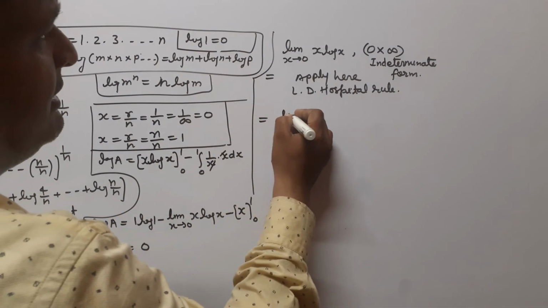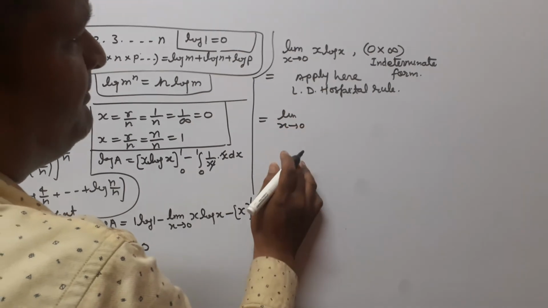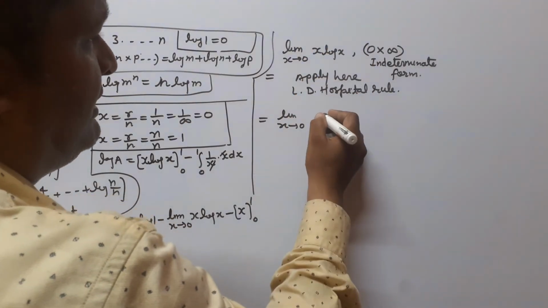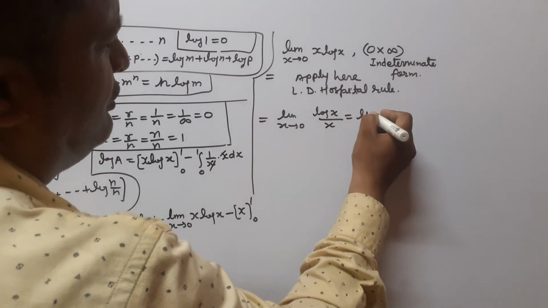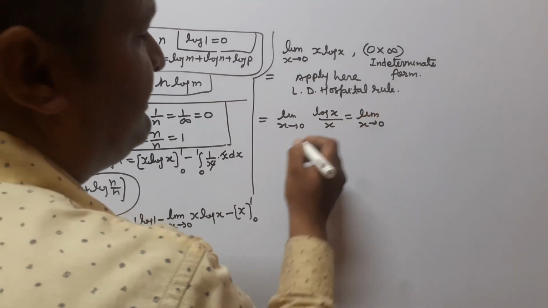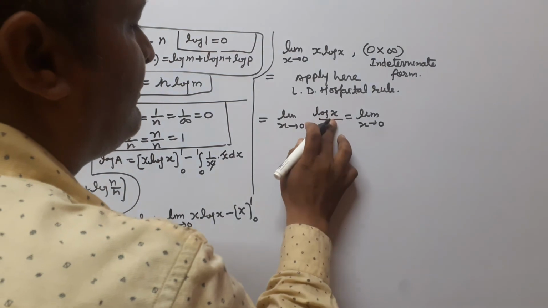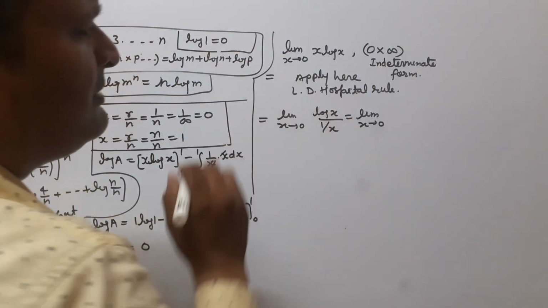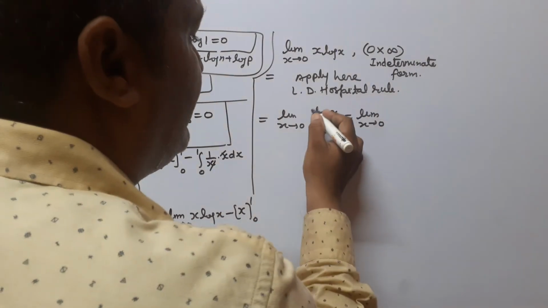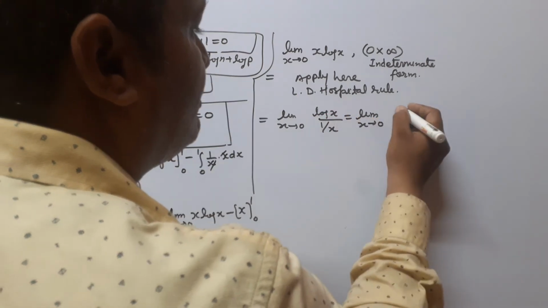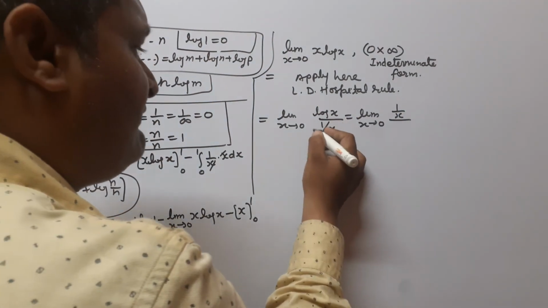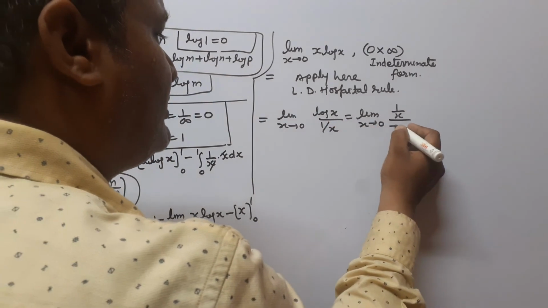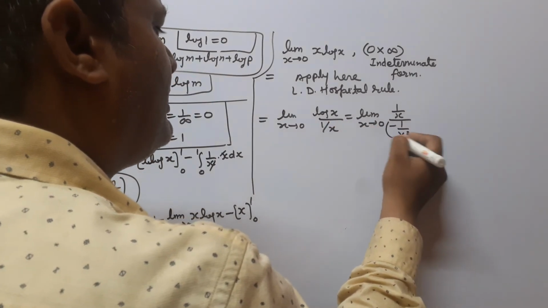So we write the limit x tends to 0 of log x upon 1 upon x. Now we differentiate this log x with respect to x, we get 1 upon x, and when we differentiate this 1 upon x with respect to x we get minus 1 upon x square.